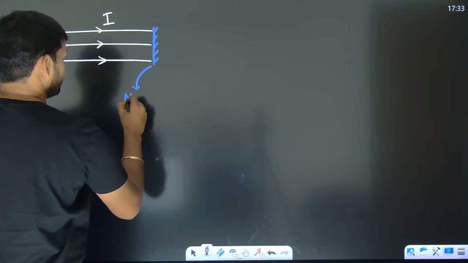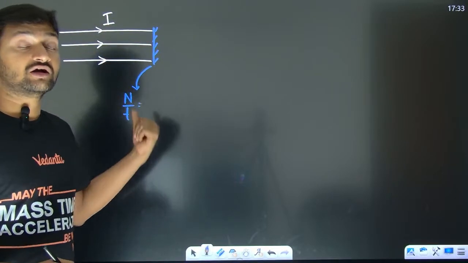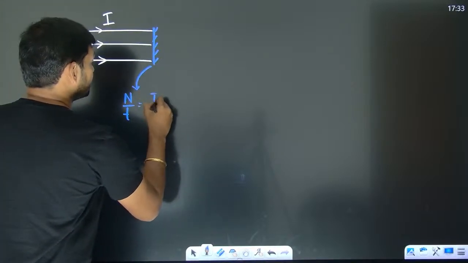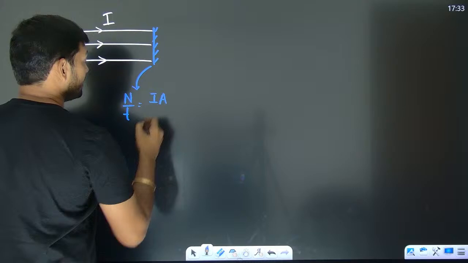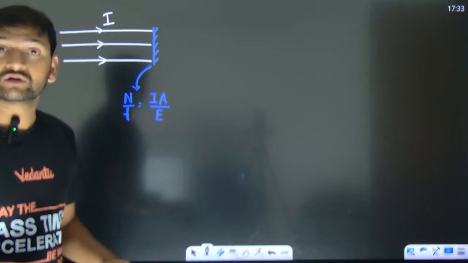Yes, just now we discussed that. The number of photons per unit time is going to be I into A divided by E, where E is the energy of the photon.